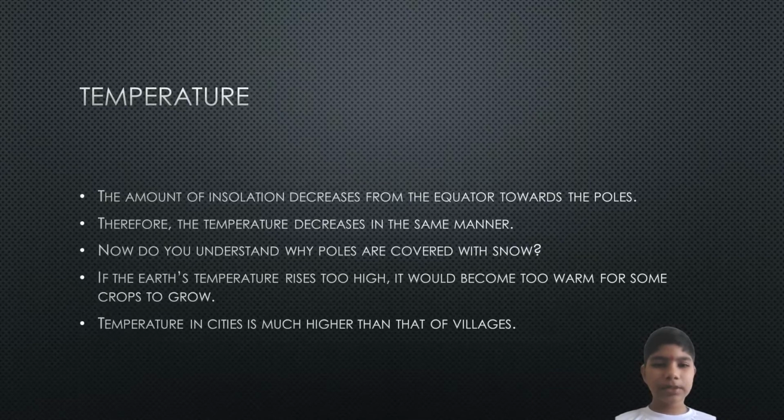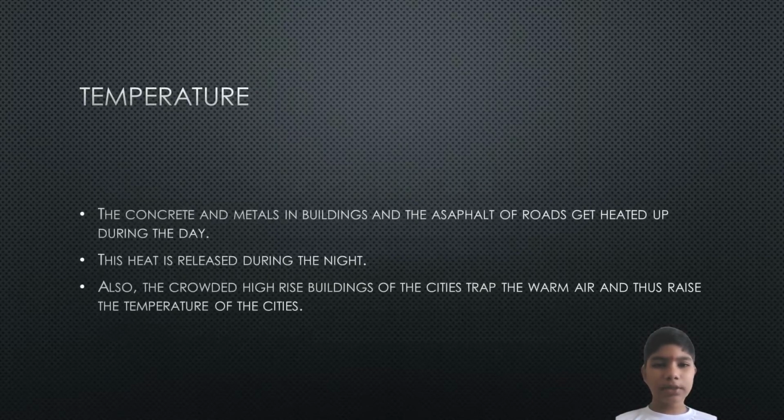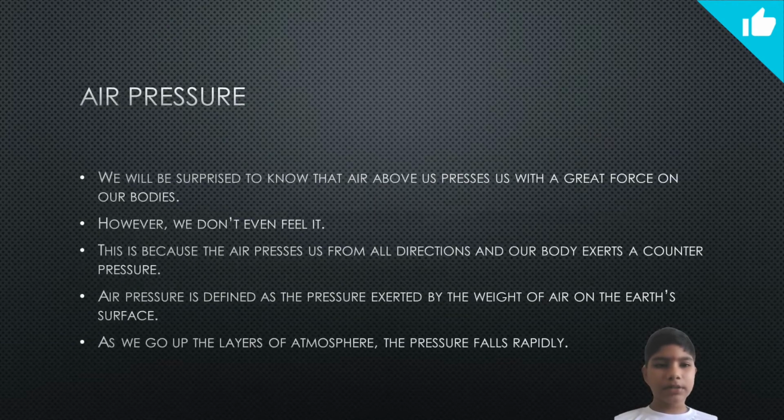If the Earth's temperature rises too high, it will become too warm for some crops to grow. Temperature in cities is much higher than that of villages. The concrete and metals in buildings and the asphalt of roads get heated up during the day. This heat is released during the night. Also, the crowded high-rise buildings of the cities trap the warm air and thus raise the temperature of the cities.